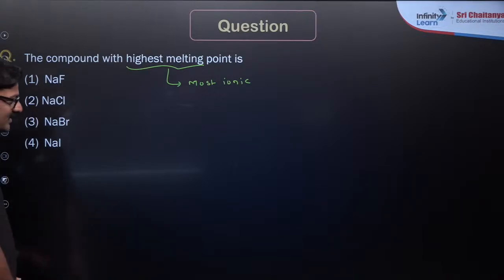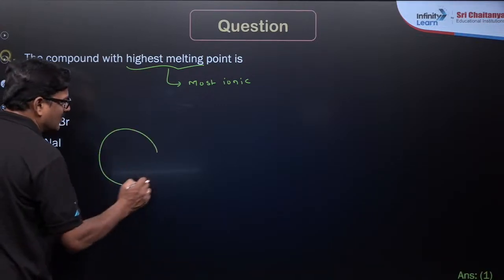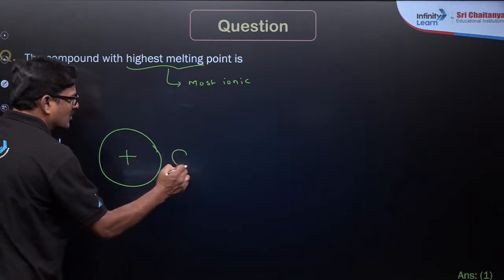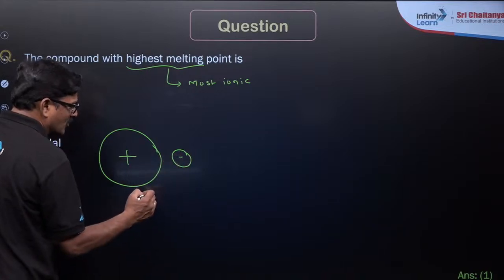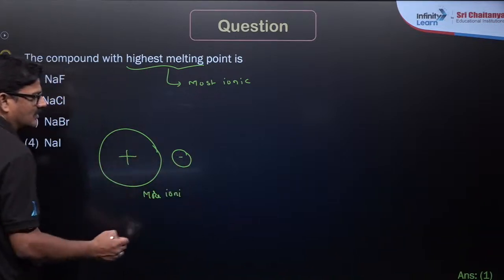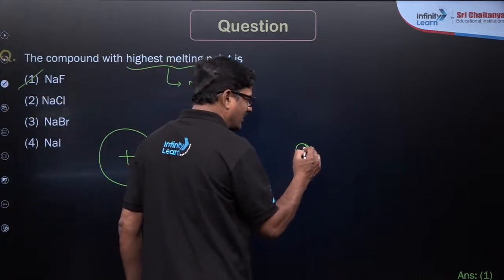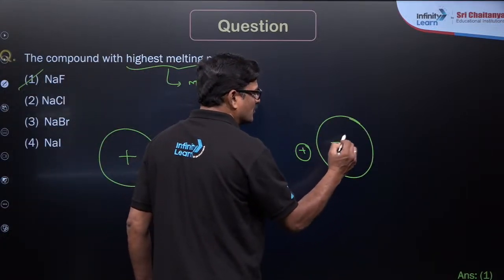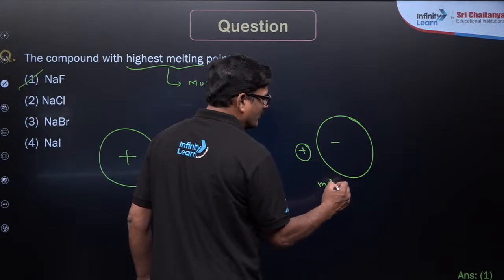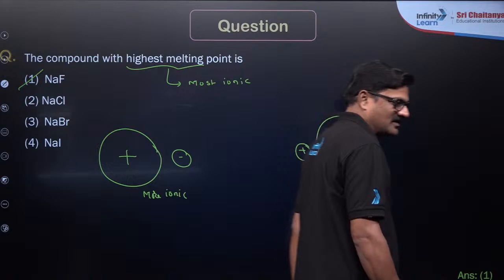Yes, the answer is going to be 1. I always said a bigger cation and smaller anion is going to be more ionic, and vice versa: a smaller cation and bigger anion is going to be more covalent. Understand? Clear?